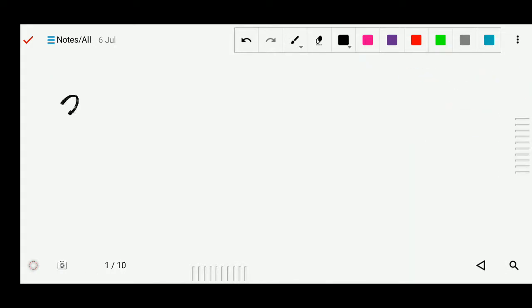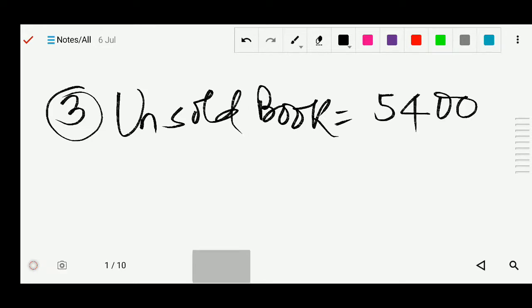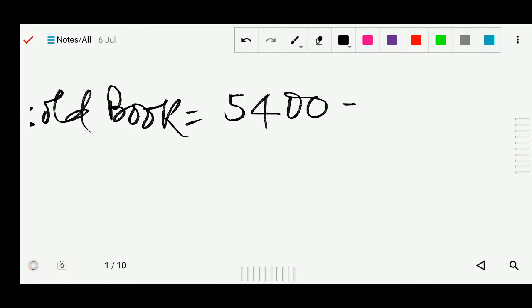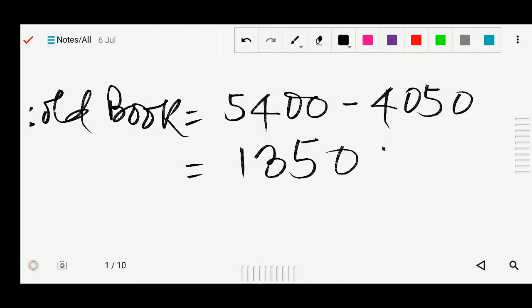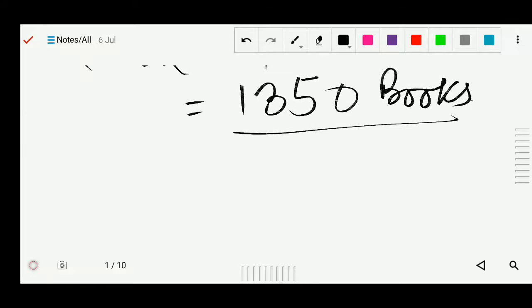So for question number 3, first of all, the unsold books. Unsold books means the total number of books was 5,400 and 4,050 were sold. So this is the total number of books. So we will subtract it. So these many books were unsold. 1,350 books were unsold. Now we have to find the percentage.